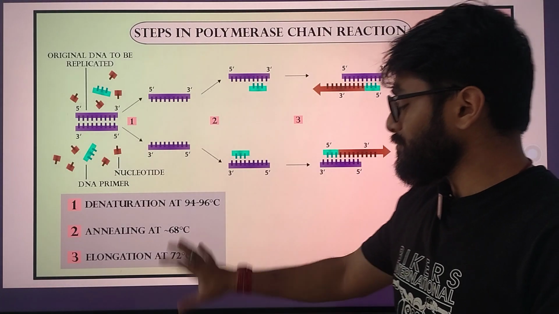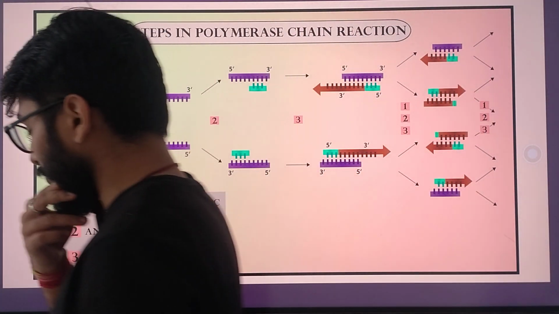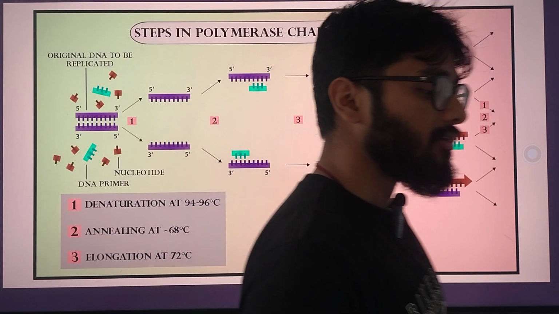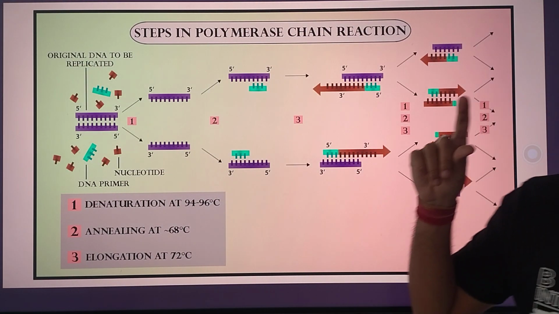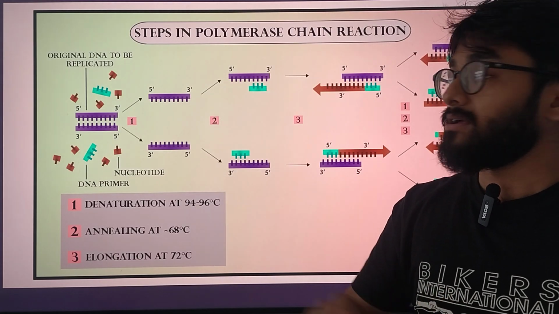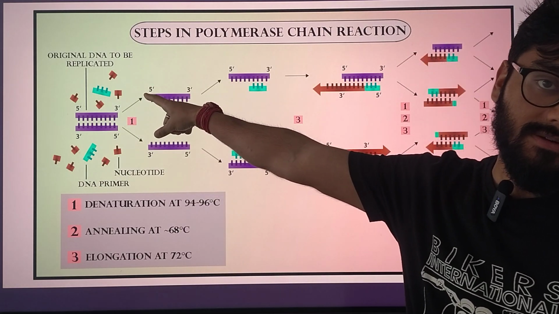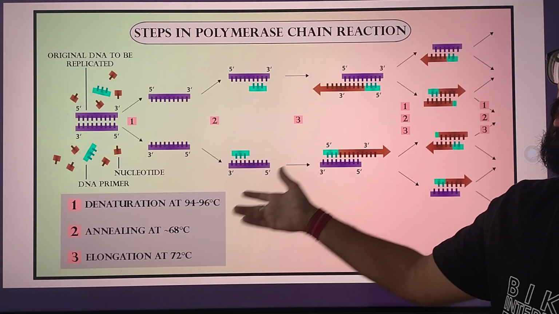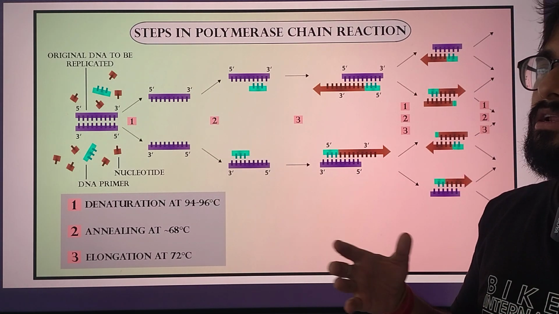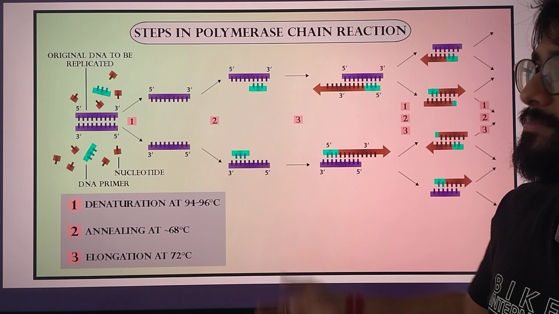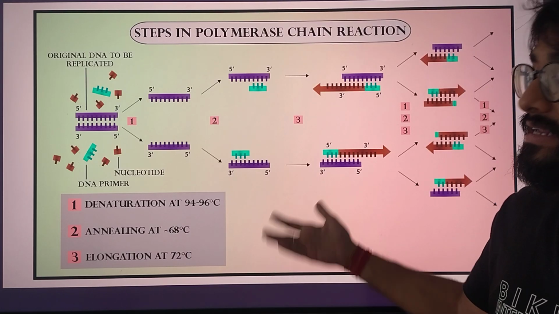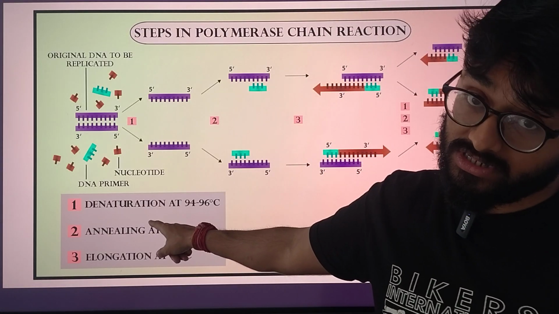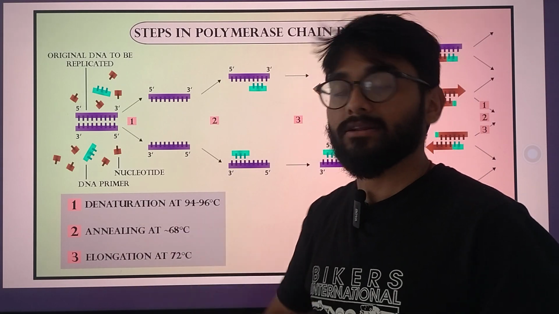Now, PCR itself is the process by which we can make thousands and thousands of copies of one single originator or one single sample. From that one single sample we can make more than 1 billion copies, depending on the amount of time you let it run. Now it works on 3 basic principles, that is denaturation, annealing and elongation.